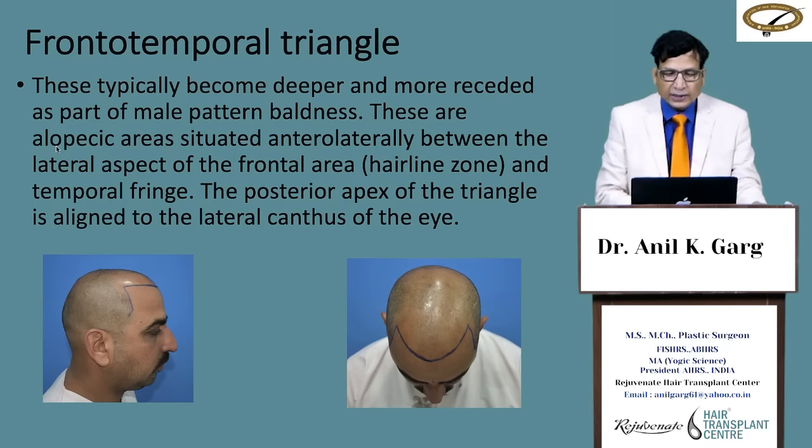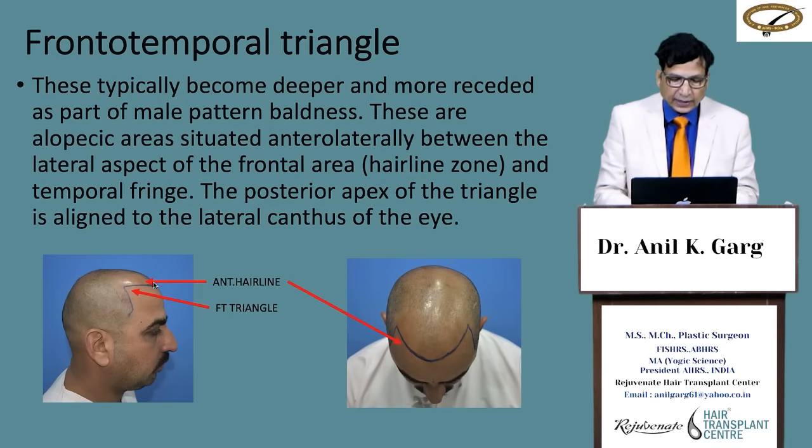These are alopecic areas situated anterolaterally, between the lateral aspect of the frontal hairline. This is the hairline, this is the frontotemporal triangle, this is the anterior hairline, and this is the anterior border of the temporal fringe. So it is situated between the lateral portion of the anterior hairline and the anterior superior border of the temporal fringe, and where they both meet, it forms the angle.